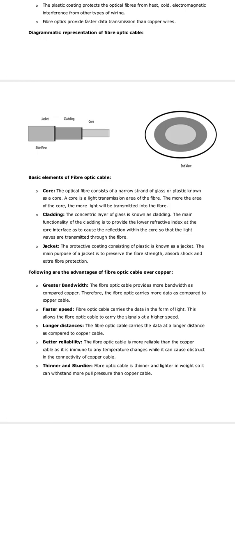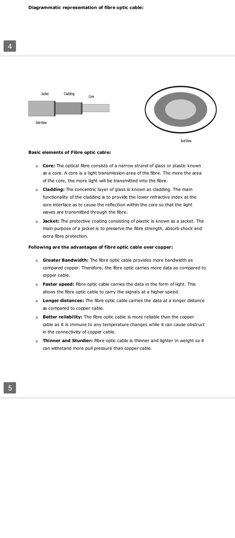Following are the advantages of fiber optic cables. Greater bandwidth: the fiber optic cable provides more bandwidth as compared to copper. Therefore, the fiber optic carries more data as compared to copper cable. Faster speed: fiber optic cable carries the data in the form of light. This allows the fiber optic cable to carry the signals at high speed. Longer distance: the fiber optic cable carries the data over long distances as compared to copper cable.